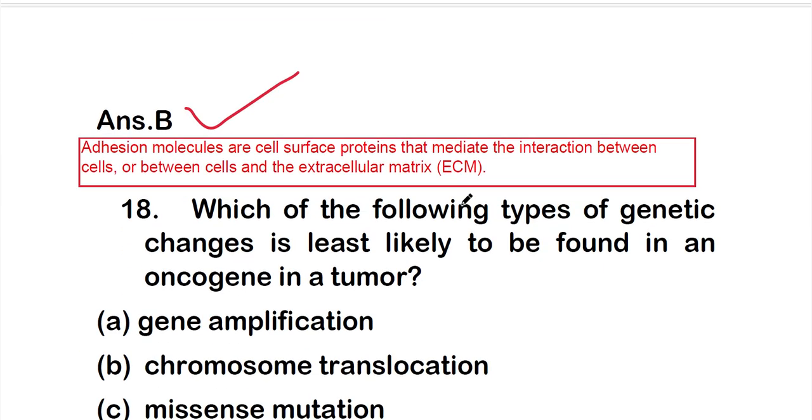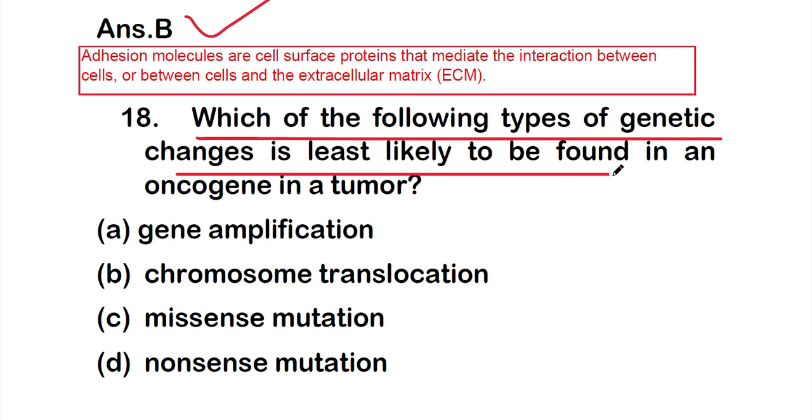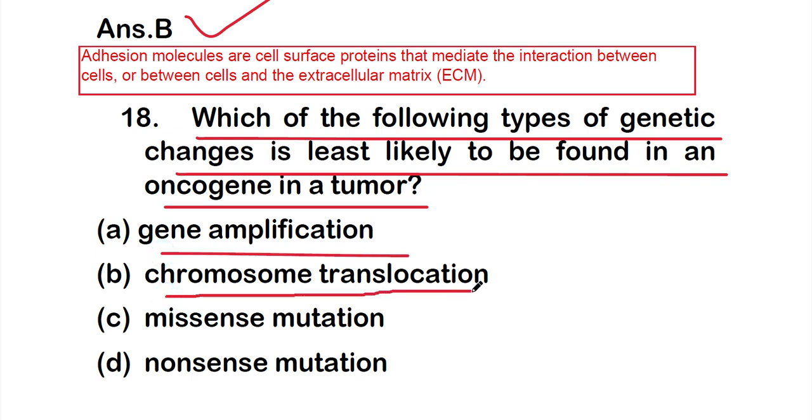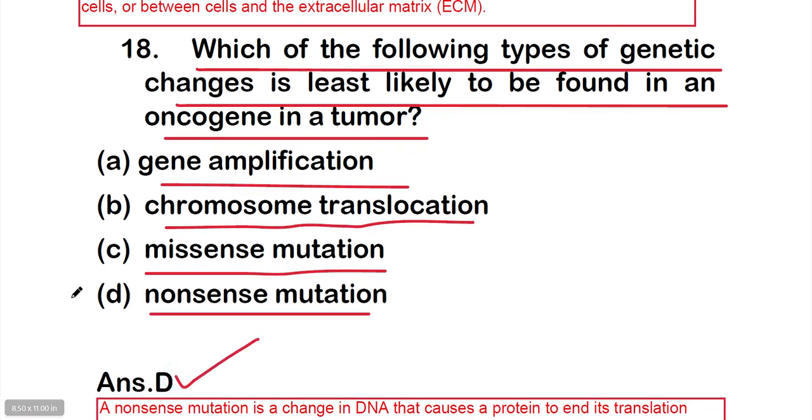Okay. So next is: which of the following types of genetic changes is least likely to be found in an oncogene in a tumor? Option A, gene amplification; option B, chromosome translocation; option C, missense mutation; option D, nonsense mutation. So the right answer is option D, that is nonsense mutation. Nonsense mutation is the least likely to occur in an oncogene.